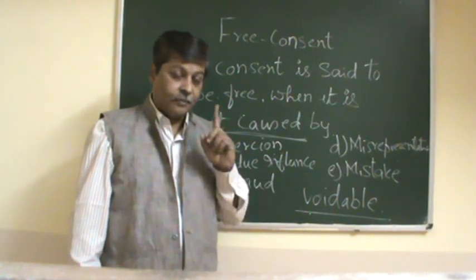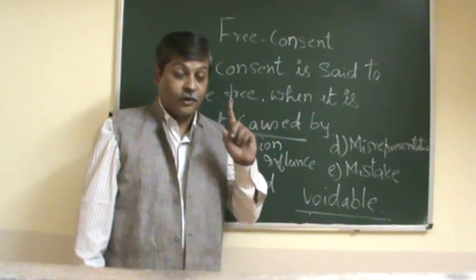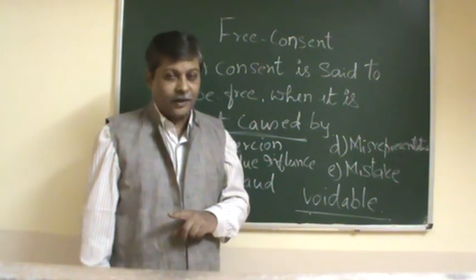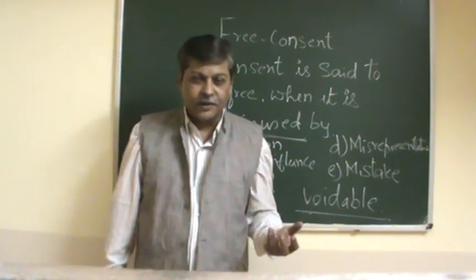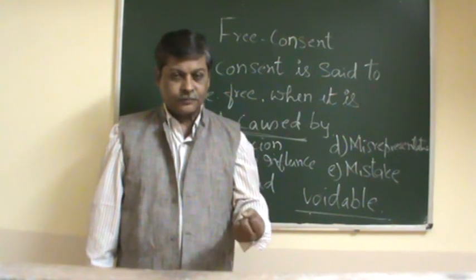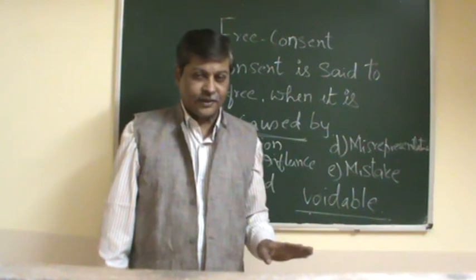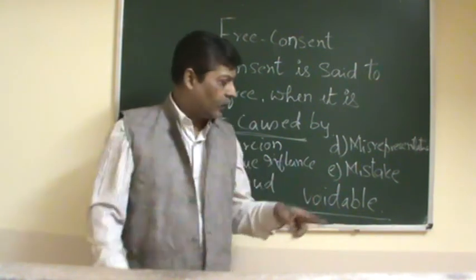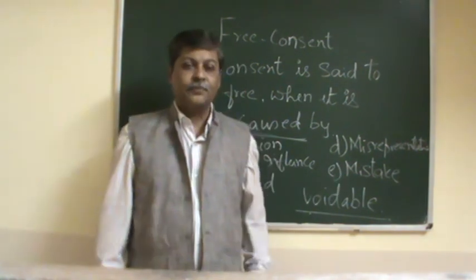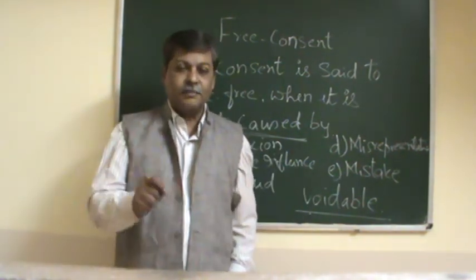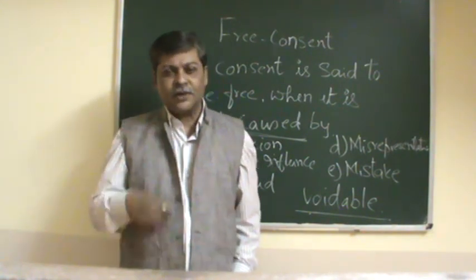So a voidable contract means it is a valid contract, it can be enforced, but at the option of one party, not the other party. The person whose consent has been obtained by any one of these methods has the right. It is at his option, it can be enforced. Otherwise, he can rescind it. That is an alternative. But when it is a mistake, you have to see whether it is a unilateral mistake or a bilateral mistake.